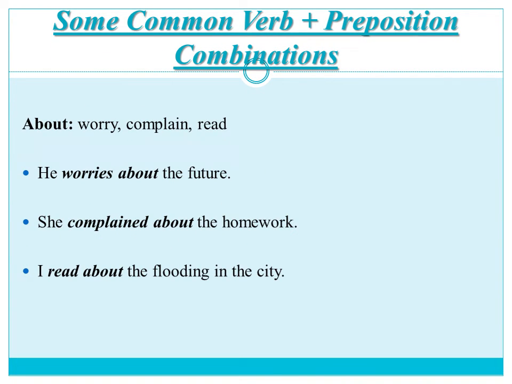There are some common verb and preposition combinations. The preposition about is used with worry, complain, and read. So let's see the examples. He worries about the future. She complained about the homework. I read about the flooding in the city. So these are some common verb and preposition combinations.